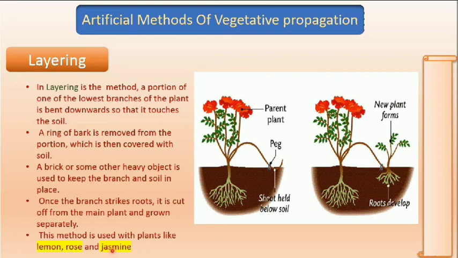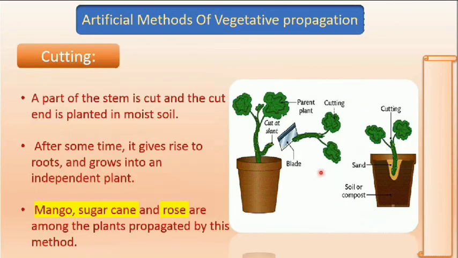It occurs basically in jasmine. The jasmine example is important. Lemon and rose are other examples.